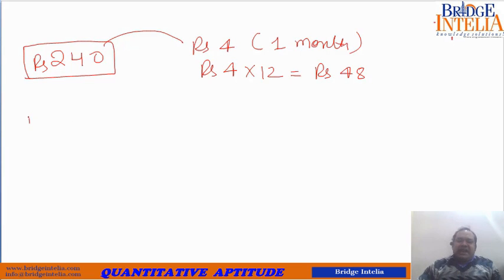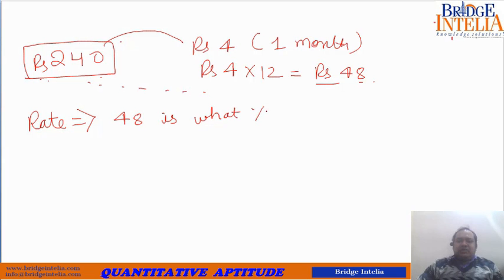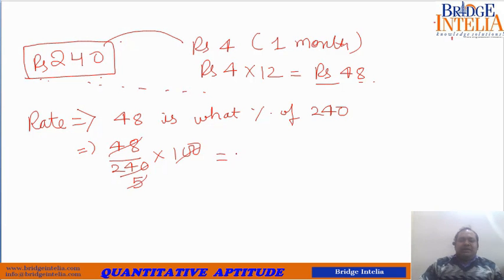So now what is the rate? This gives you an indication of the rate. It means rupees 240 earns an interest of rupees 48 in 1 year. To answer what the rate is, you have to ask: 48 is what percent of 240? 48 fives are 240, so 20% is the effective rate of interest.